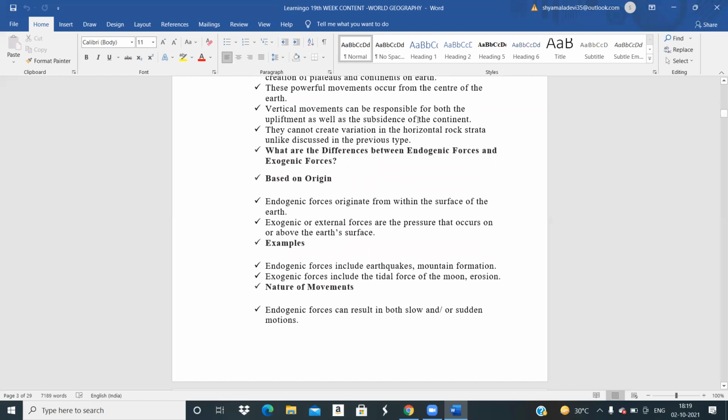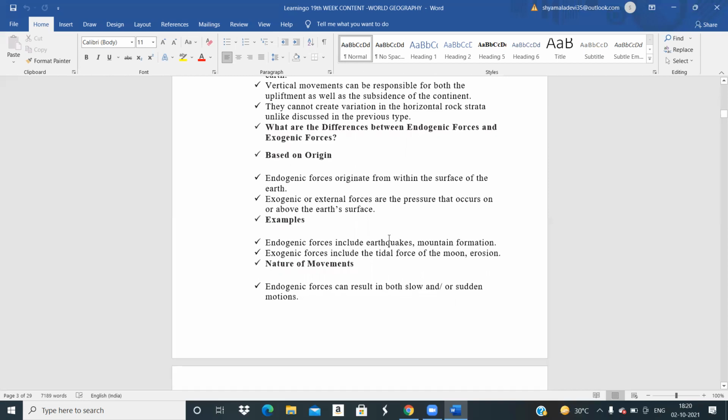What are the differences between endogenic forces and exogenic forces? This is a very important topic we should know. Based on origin, endogenic forces originate from within the earth, exogenic forces occur above the surface. It is understood, internal and external. Endogenic forces include earthquakes and mountain formation. Exogenic forces include the tidal force of the moon and the erosion of the earth.